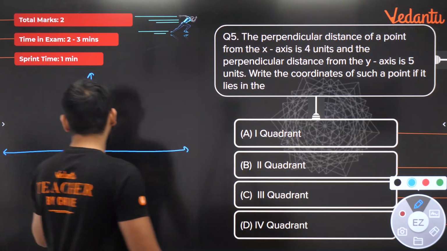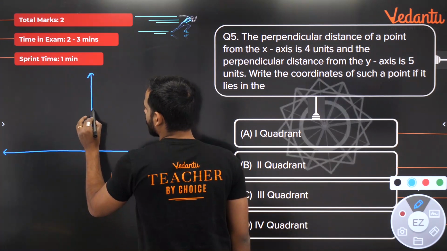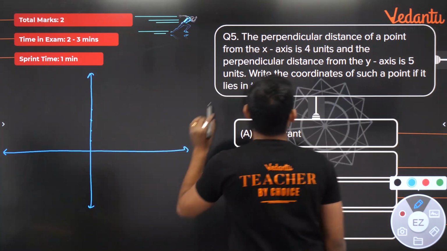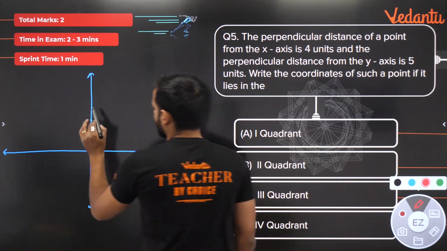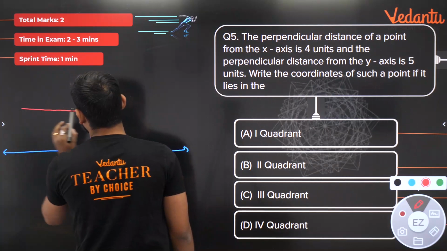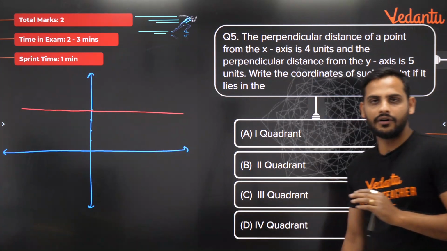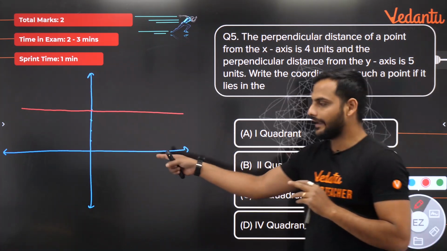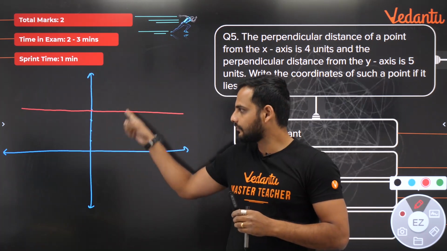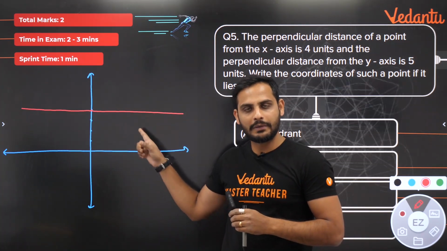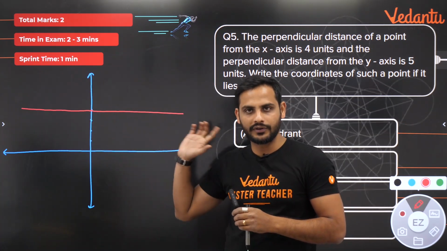From this x-axis, if the distance is 4 units, 1, 2, 3, 4, then all the points on this line are at a distance of 4 units from x-axis, right? These two lines are parallel, so the distance between the parallel lines will be 4 units only. Everywhere the distance is 4 units.